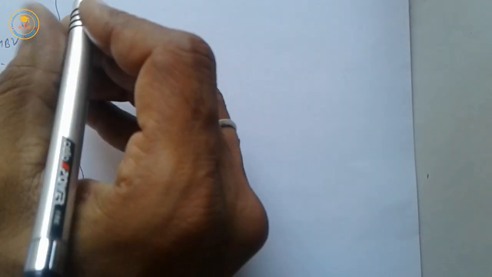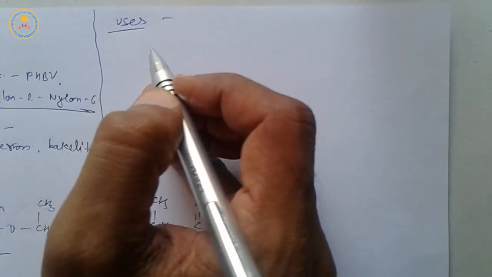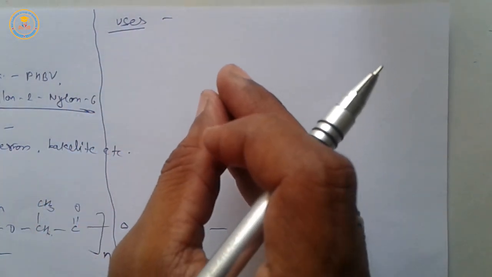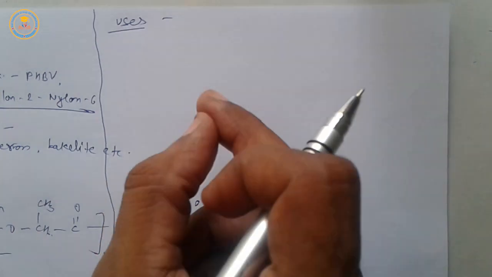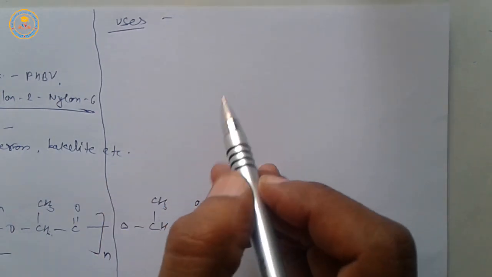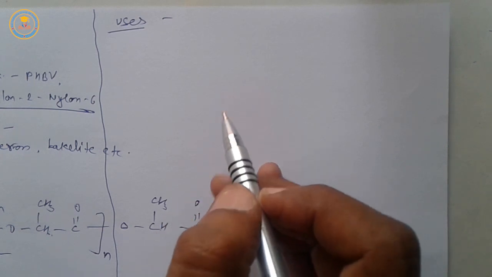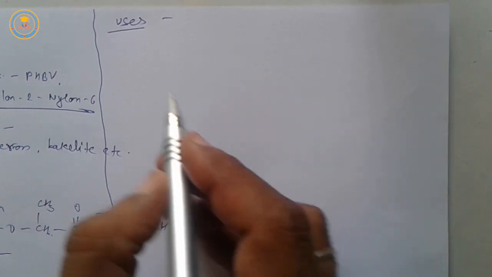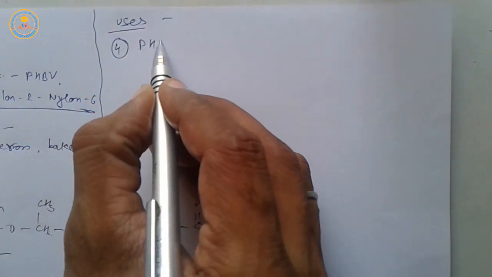Now next point is usage of PGA. PGA is a very strong fiber and is soluble in water. So mainly it is used in making stitches. These stitches dissolve automatically in water. Next, fourth biodegradable polymer is PHBV.